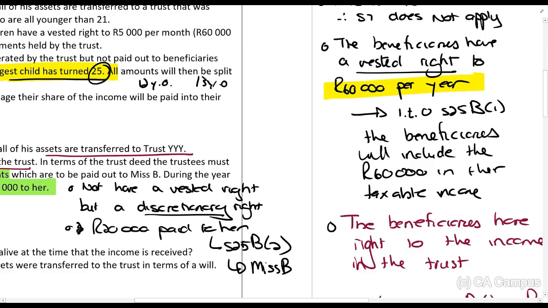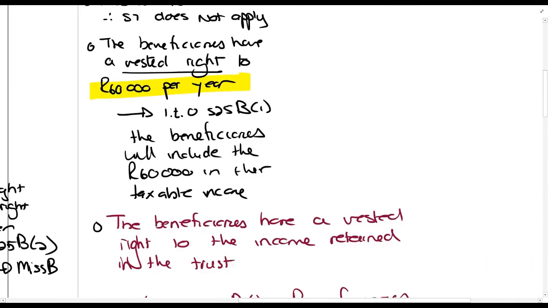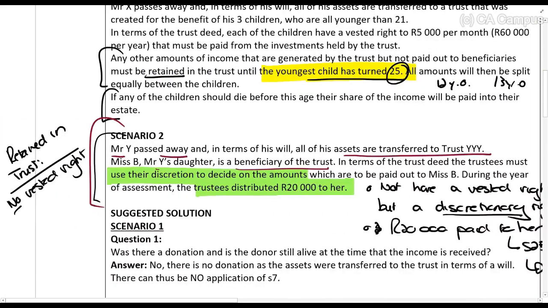If there was any income retained in the trust, and there would be, who will be taxed on it? We just talk about the income retained in the trust. There's no vested right. Remember the previous one, the income that was retained in the trust, the beneficiaries did have a vested right to it. In this case, the income retained in the trust, no one has a vested right to it.